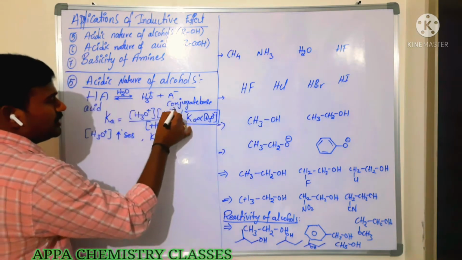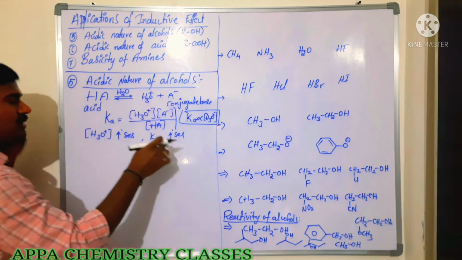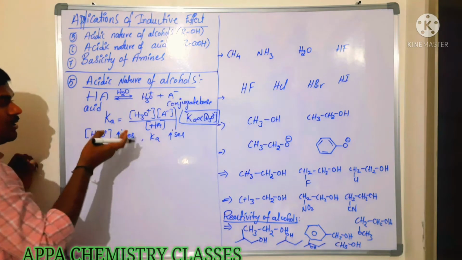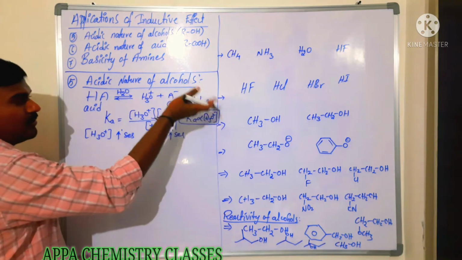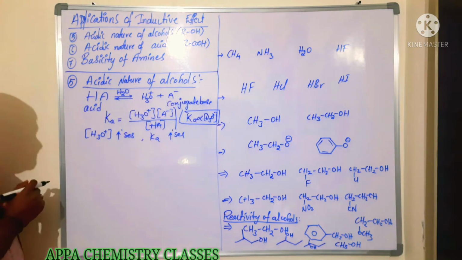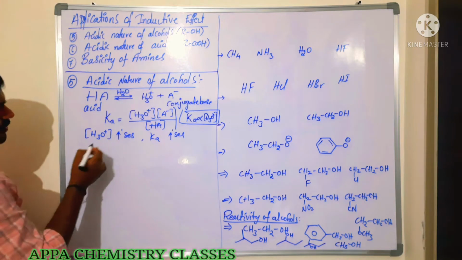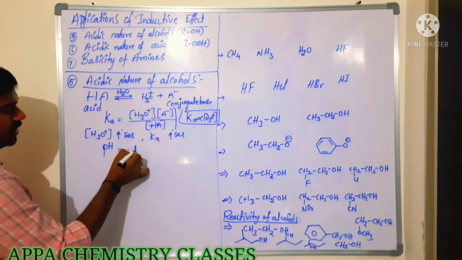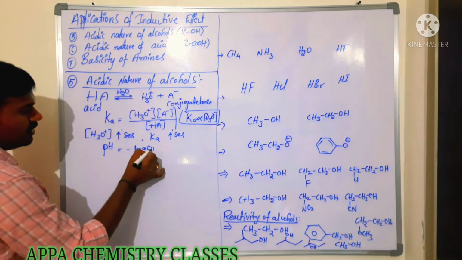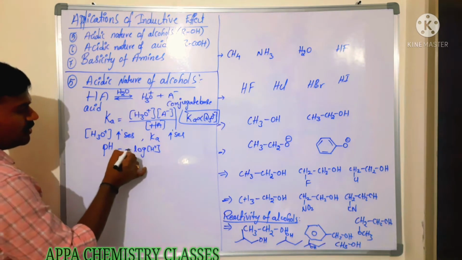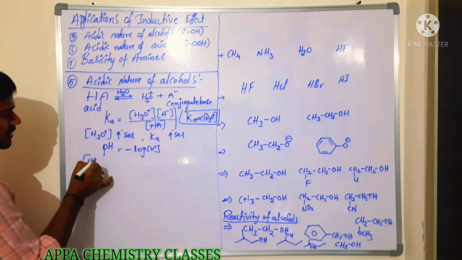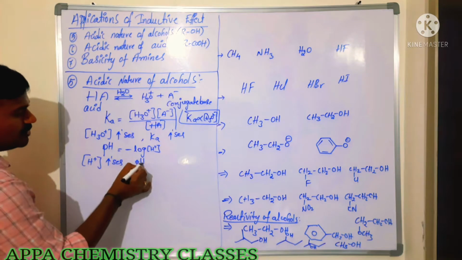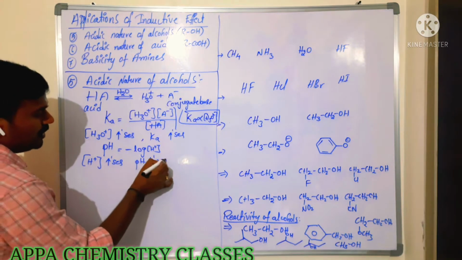At a particular temperature the acid dissociation constant remains constant, but as temperature increases, the number of hydronium ions increases and Ka increases. Now pH is the negative logarithm of hydrogen ion concentration. So if the number of H+ ions increases, then pH decreases.